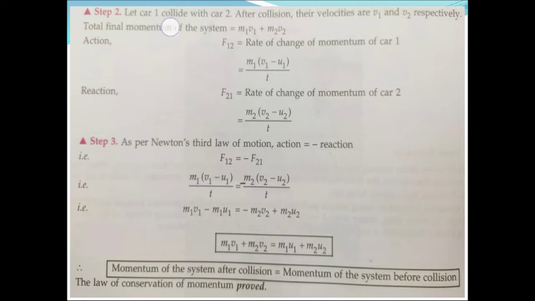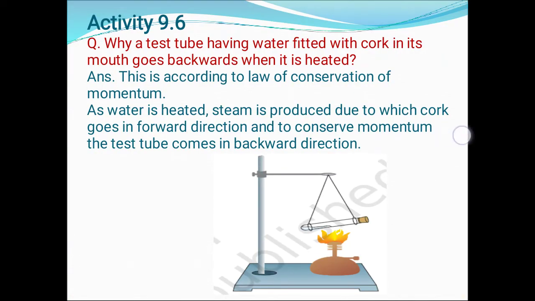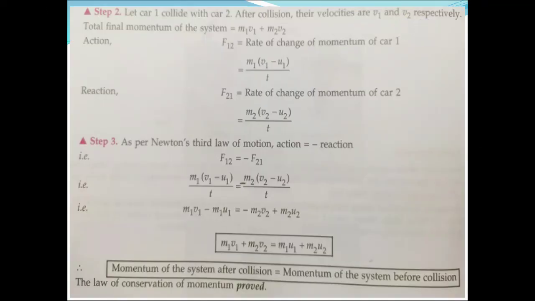Let car 1 collide with car 2. After collision, their velocities are v1 and v2. Car 1's final velocity was v1 and car 2's final velocity was v2. So the total final momentum of the system after collision is m1 v1 plus m2 v2. We will add up the total momentum of both the cars. So what action takes place?